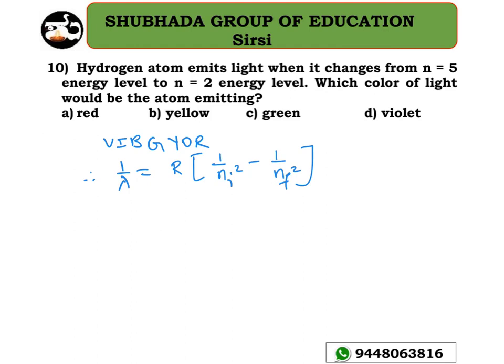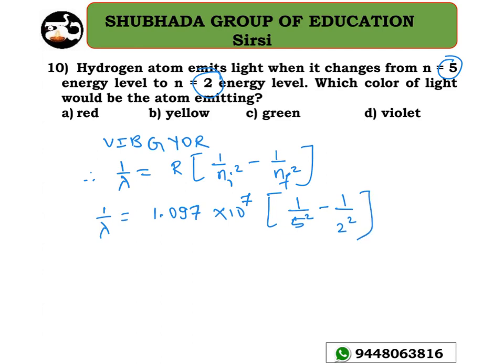Finally it is moving to 2, and initially it is 5 here. So substitute: 1 by lambda is equal to 1.097 into 10 to the power of 7 per meter, into 1 divided by 2 square minus 1 divided by 5 square. Just simplify it to get the value of lambda.